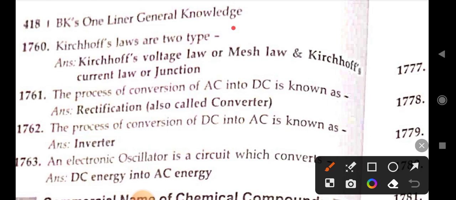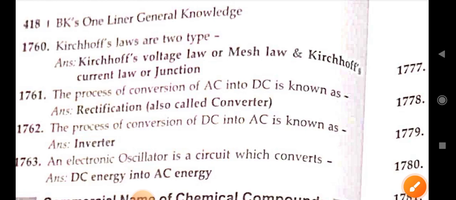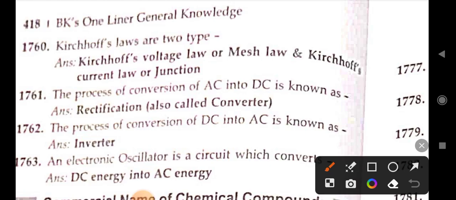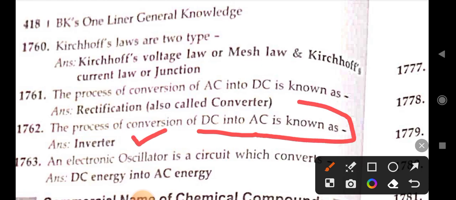Kirchhoff's laws are of two types. One is Kirchhoff's voltage law or mesh law. And the other is Kirchhoff's current law or junction law. Next, the process of conversion of AC into DC is known as rectification, also called converters. Next, the process of conversion of DC into AC is known as inverters. The electronic oscillator is a circuit which converts DC energy into AC energy.